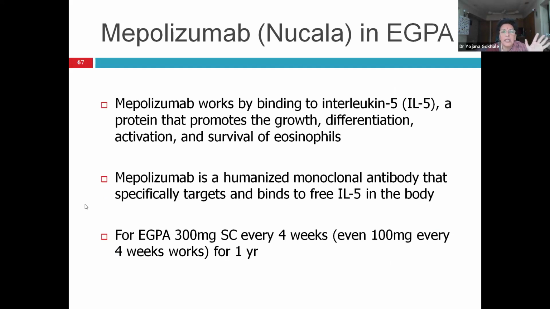Another new drug is Nucala, that is mepolizumab, useful for EGPA. It is an interleukin 5 binding protein. The dose is 100 milligram every 4 weeks to 300 milligram every 4 weeks subcut.